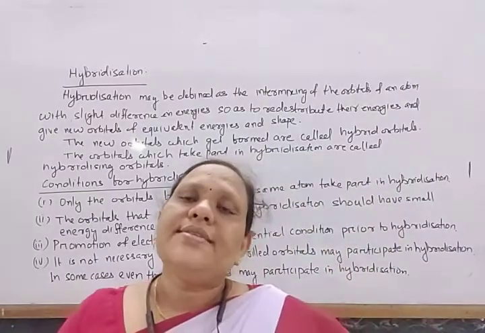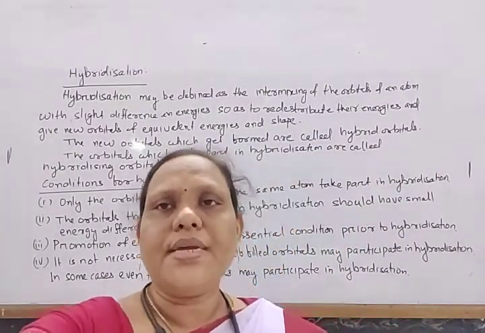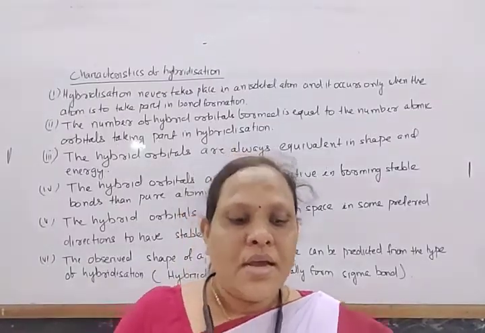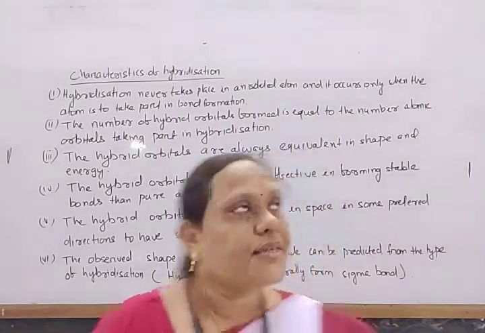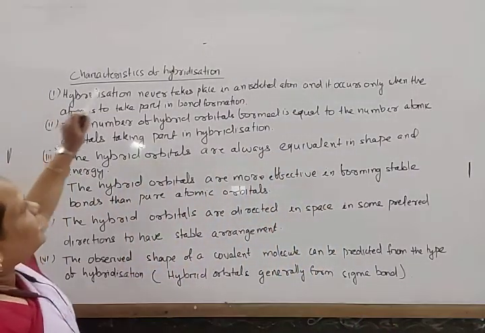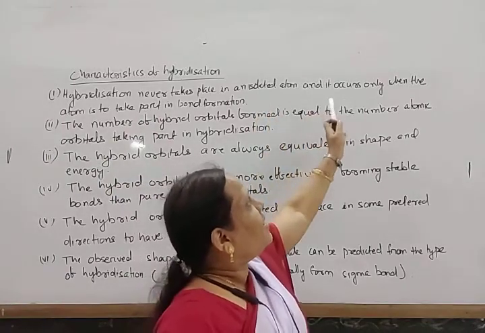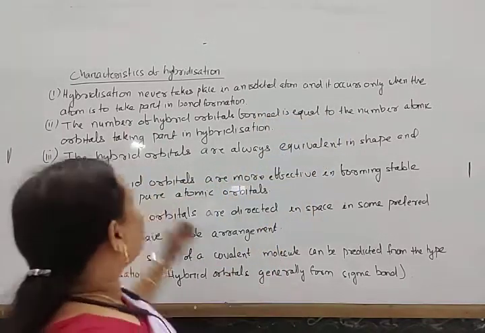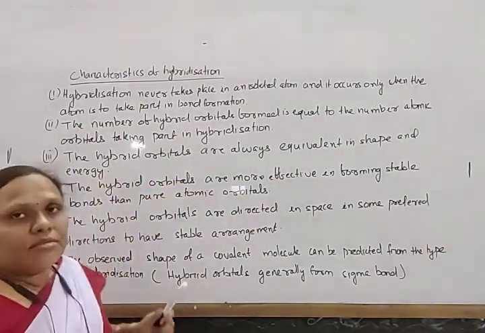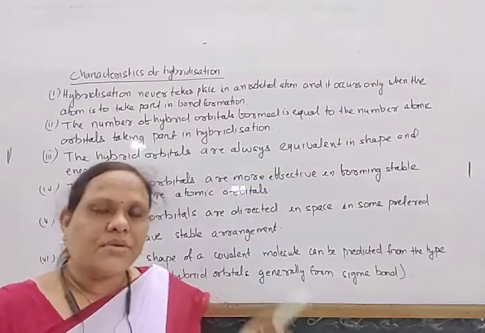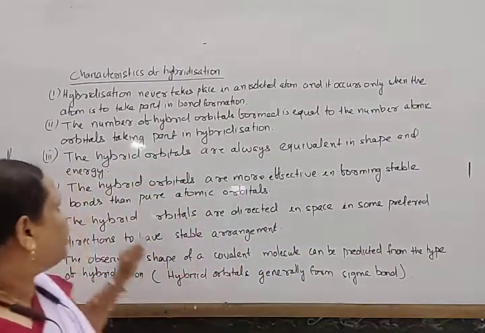After this, next note down the characteristics of hybridization. Hybridization never takes place in an isolated atom. It occurs only when the atom is to take part in bond formation, and the number of hybrid orbitals is equal to the number of atomic orbitals taking part in hybridization.